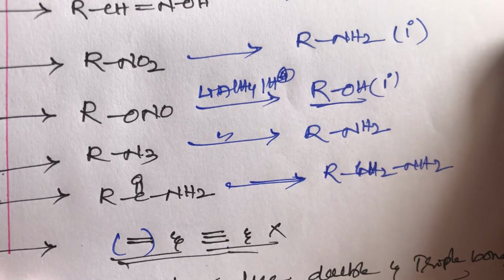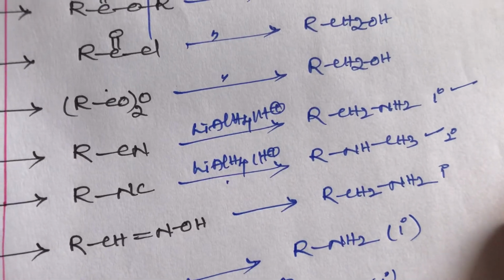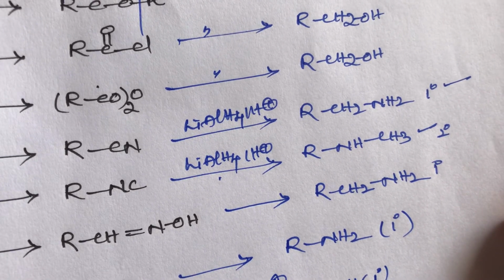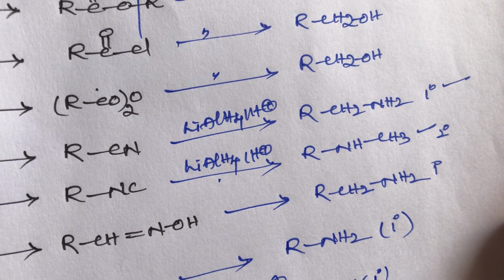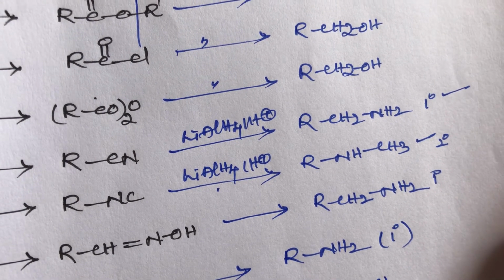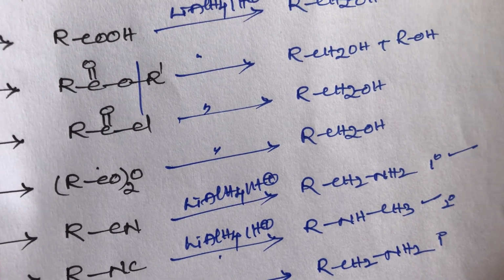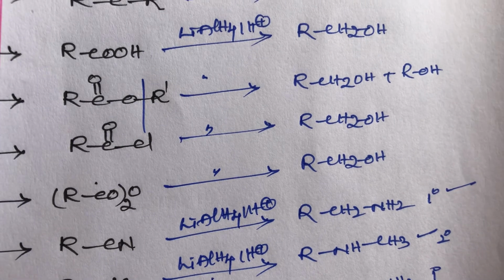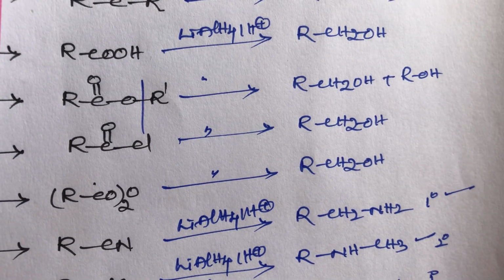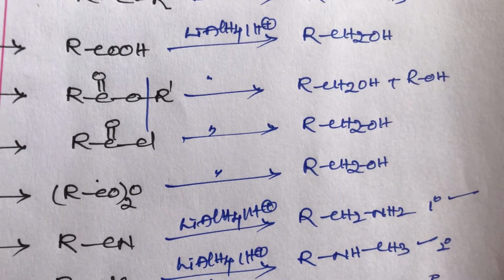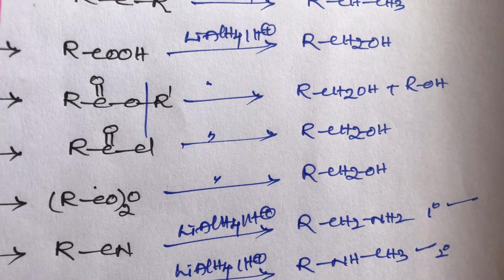This is the simple trick for the reducing agent lithium aluminum hydride. This lithium aluminum hydride acts as a strong reducer. It reduces functional groups, that is aldehydes, ketones, acid group, ester groups, and cyano group, isocyanide, etc. These are the important functional groups, students. This is the simple trick for strong reducing agents, students.